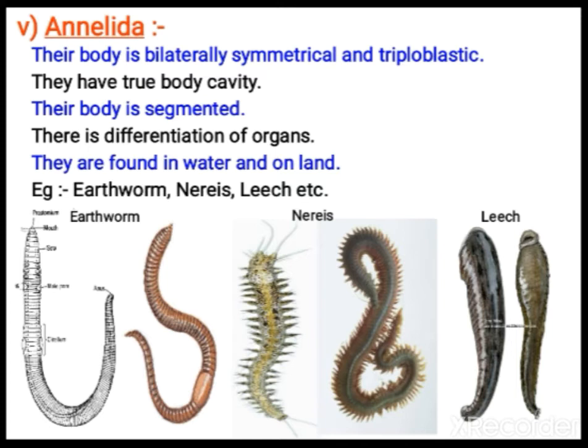So the nereis has been given here. Nereis is a marine animal, lives in water. And leech is a parasitic organism. It sucks blood from your body. Blood sucking parasite, that is leech. Earthworm is known as friend of farmer, because it makes the soil soft. Because of that, the porous soil is good for plantation. That's why you call them friends of farmers.